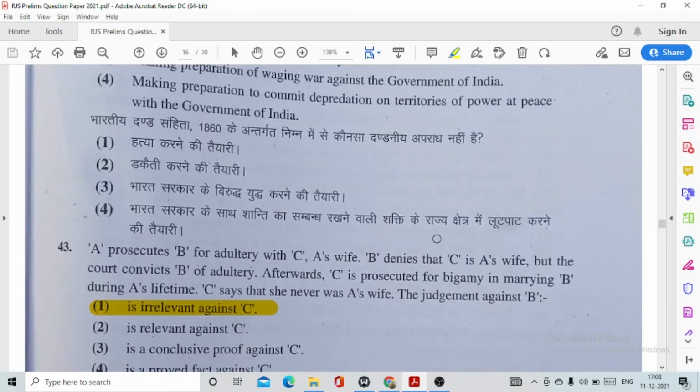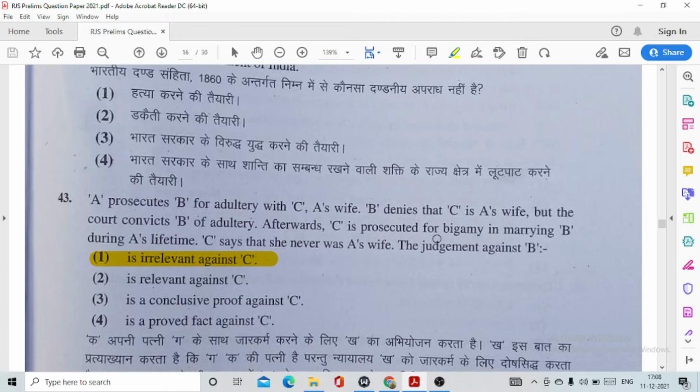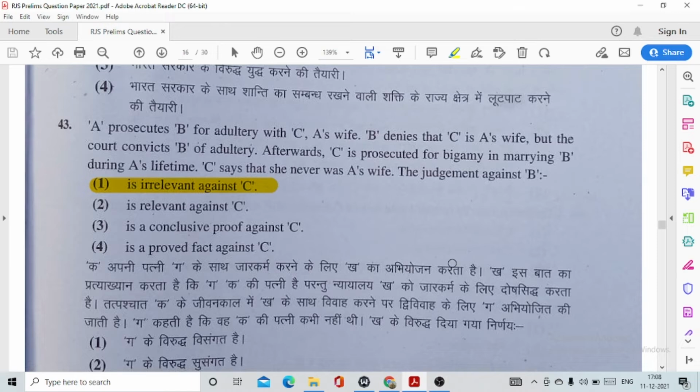Question number 43. A prosecutes B for adultery with C, A's wife. B denies that C is A's wife, but the court convicts B of adultery. Afterwards, C is prosecuted for bigamy in marrying B during A's lifetime. C says that she never was A's wife. The judgment against B, option number 1, is irrelevant against C. And let me tell you, this question has been repeated so many times previously in many entrance examinations.